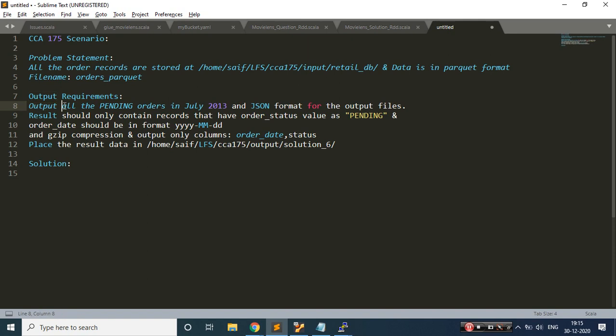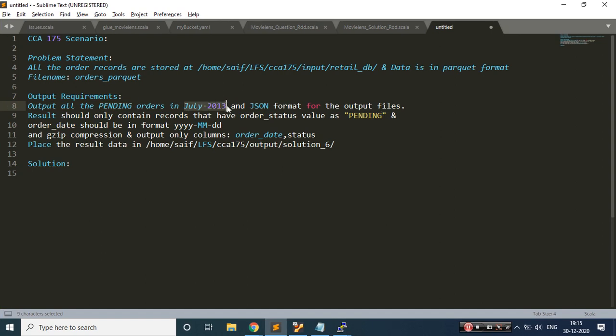What they are saying is output all the pending records in July 2013. We want to write the pending orders which were there in July 2013. And while writing, what should be the format? The format should be JSON.